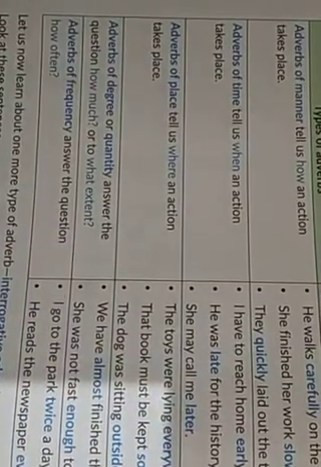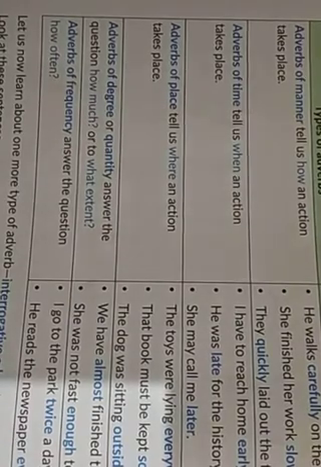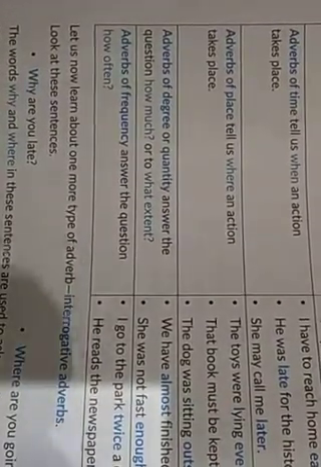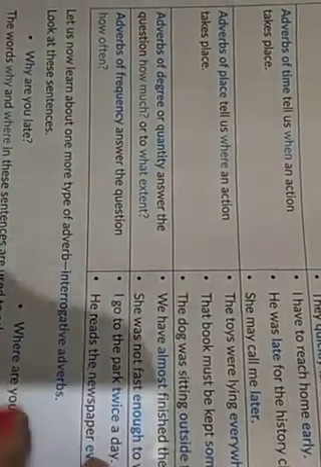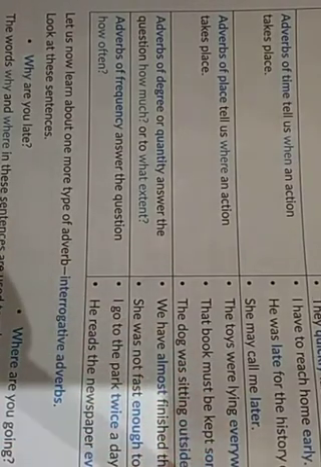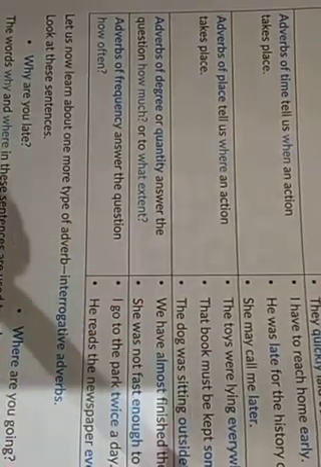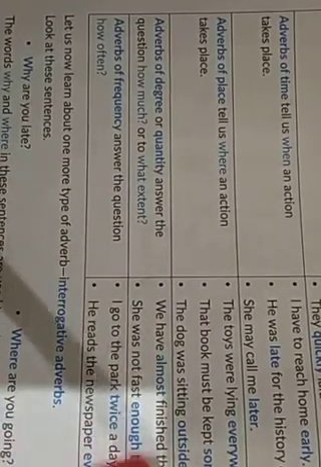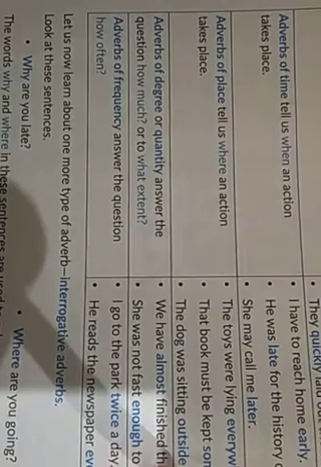So adverb of manner will tell you how an action is done. Adverb of time will tell you when an action takes place. Next we have adverb of place. So adverb of place tells us where an action takes place. Let's see the example. The toys were lying everywhere. So everywhere is an adverb of place. The book must be kept somewhere. The dog was sitting outside the house. So outside is an adverb of place.